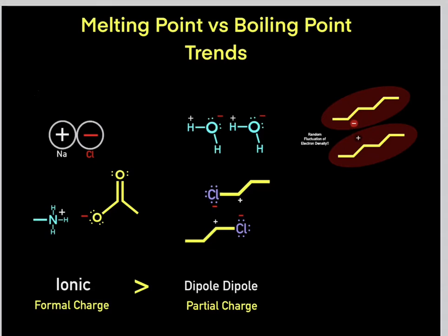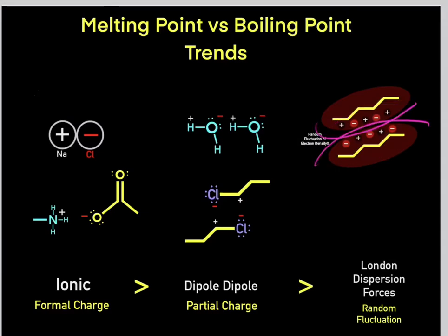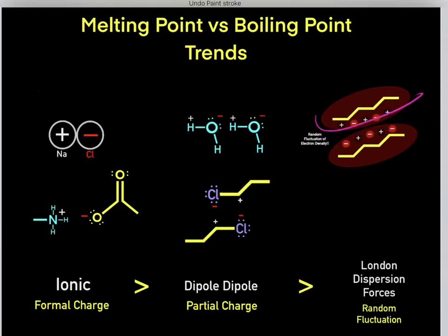So again, there was just a random fluctuation where we had relatively high negative charge density here, which will induce partial positive charge density. So this can form an interaction, a London dispersion interaction. Again, we can have random fluctuation of charge forming these London dispersion forces, these Coulombic interactions.